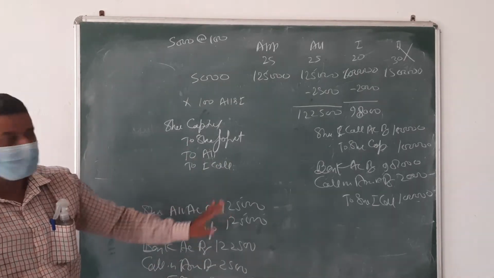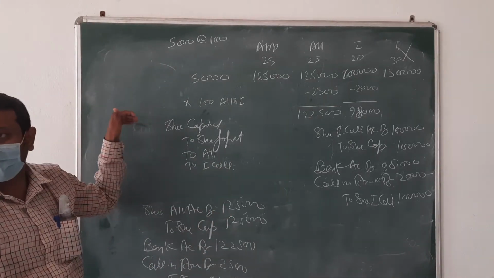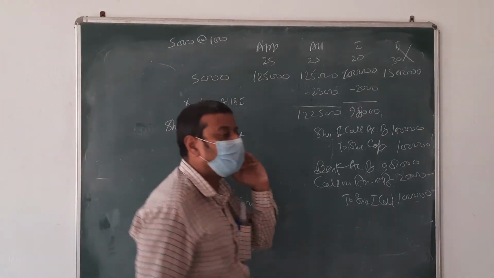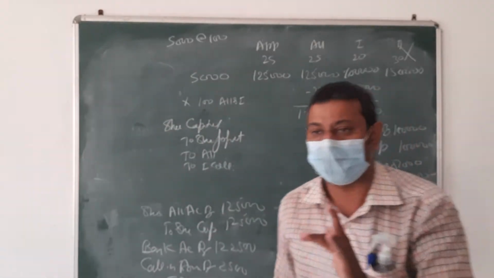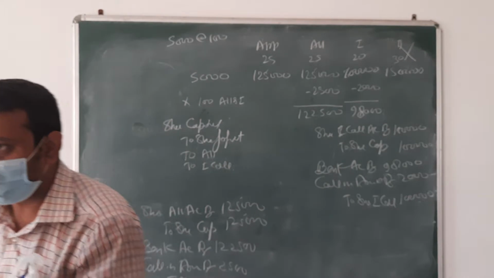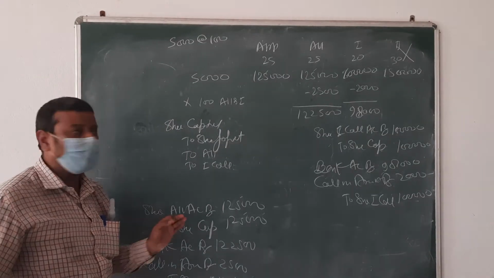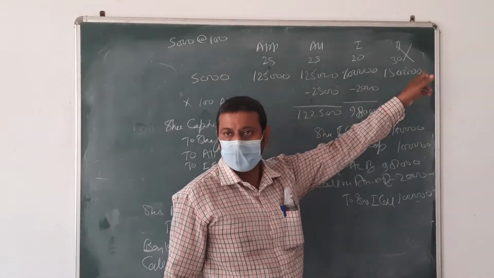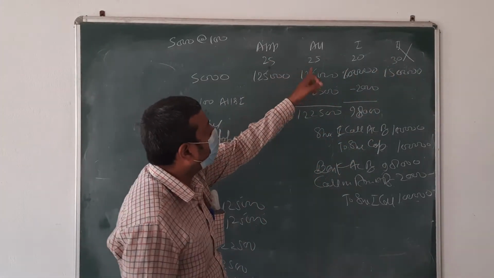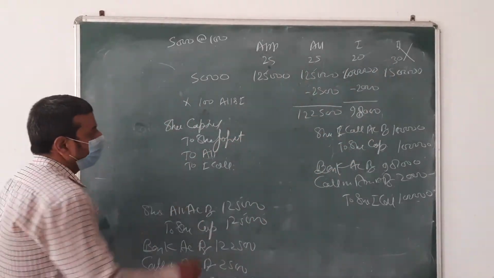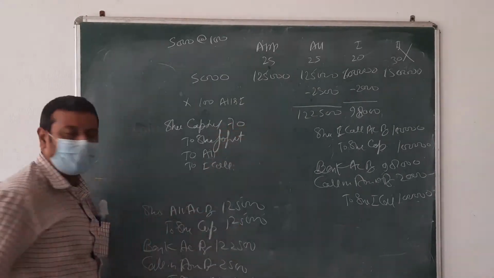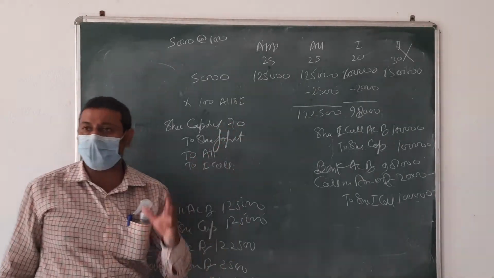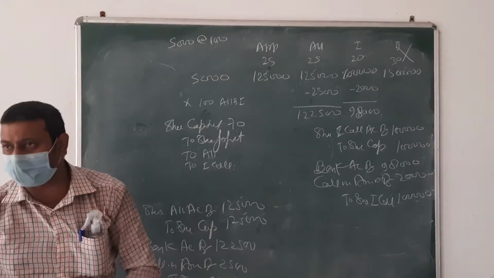The entry is clear now. First share capital. In this share capital we are going to enter the called up money. Called up money, beta, is 25, 25 and 20. The final call we are not going to call now. So 25, 25, 20 means 70 rupees. In forfeiture we are going to enter what we have received.